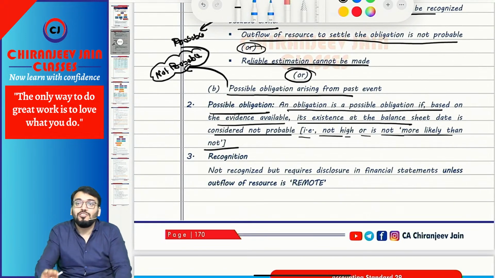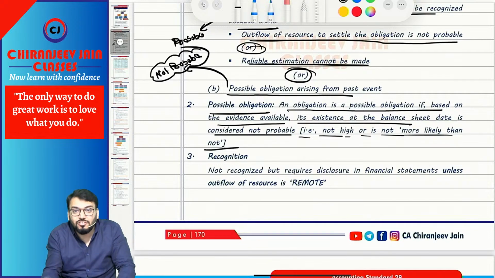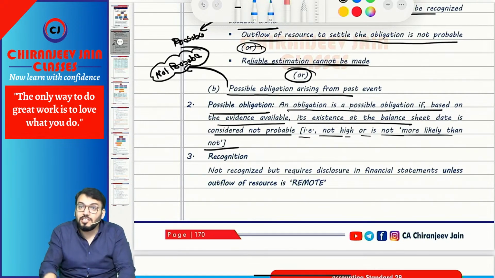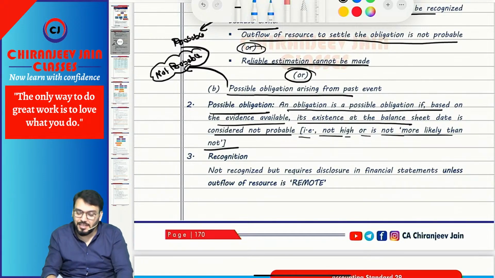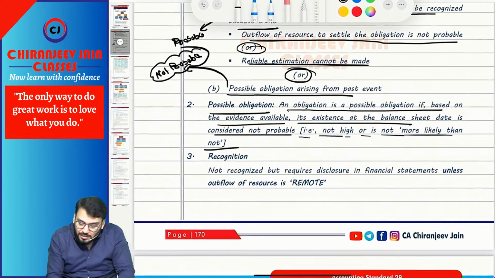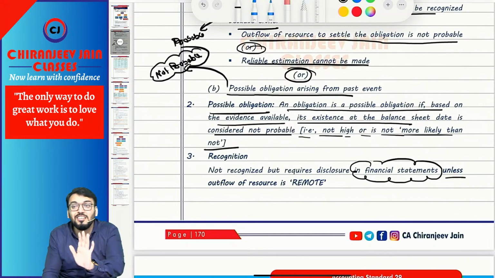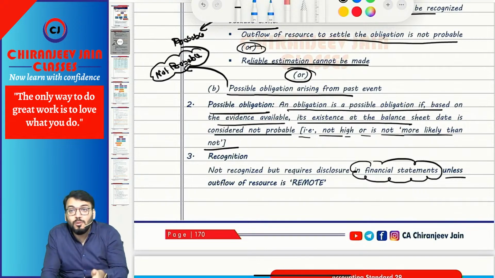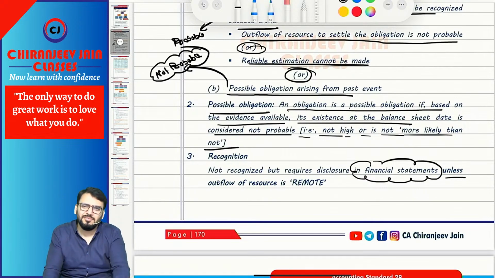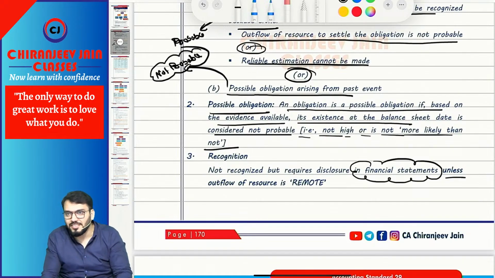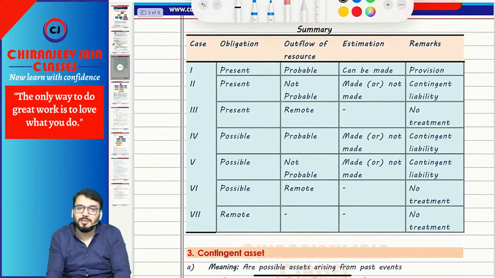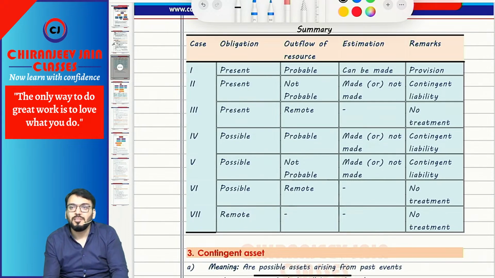So now we all know that contingent liability does not require any recognition. It requires only disclosure in notes to accounts, in notes to the financial statements, unless the outflow of resource is remote. If the outflow of resource is remote, then ignore it due to the materiality concept. Chalega? Yes, sir. This summary has been given by me to understand, from the examination point of view, whether we recognize a provision or a contingent liability.